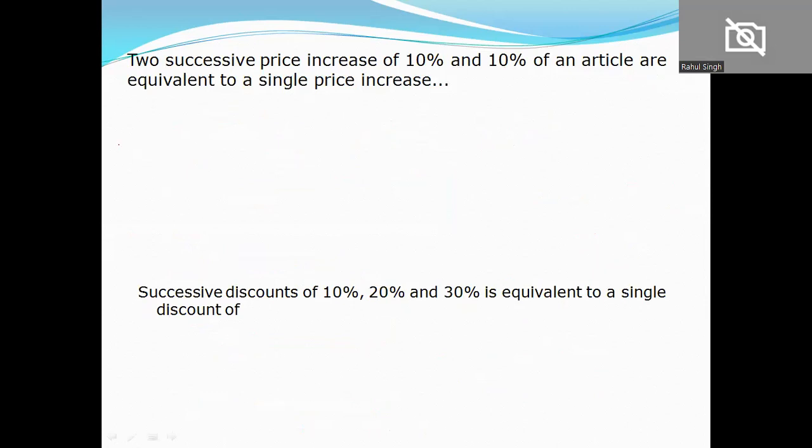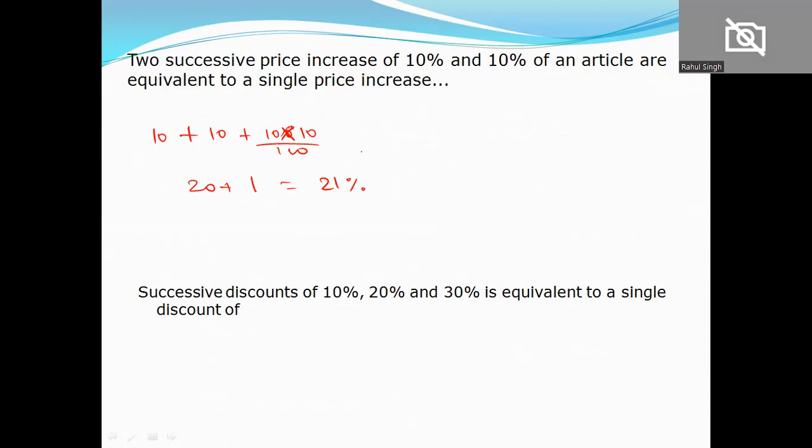So we have seen 10%, 10% बढ़ेगा तो क्या होगा, एक single percentage के कितना equivalent होगा ये? 10 plus 10 20, 20 plus यहाँ पे 1, that will be equal to 21%. So the answer for this question is 21%.